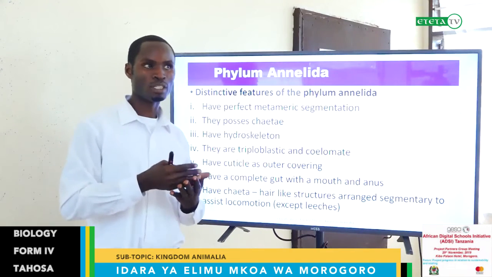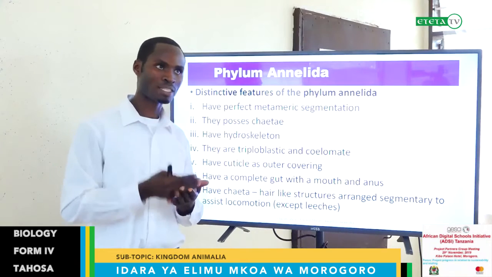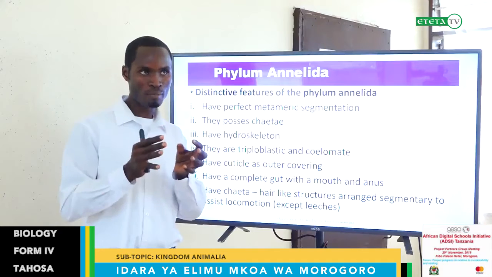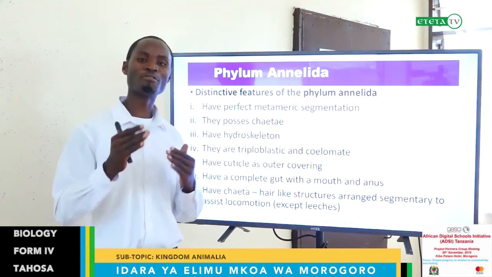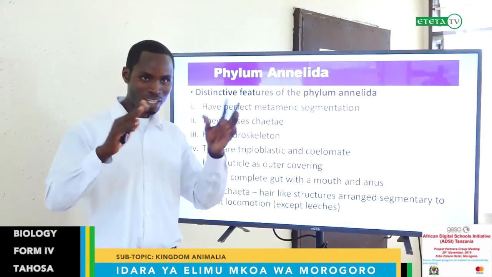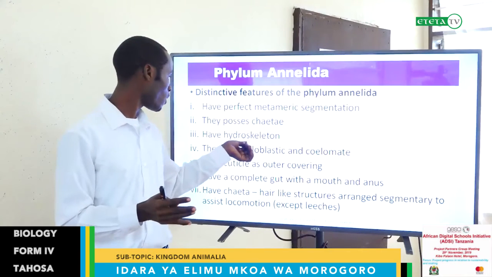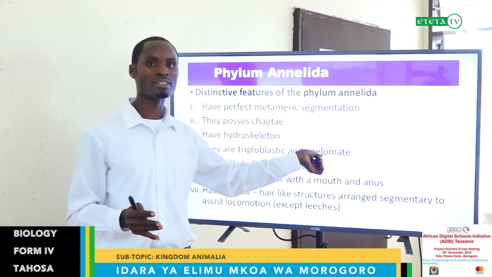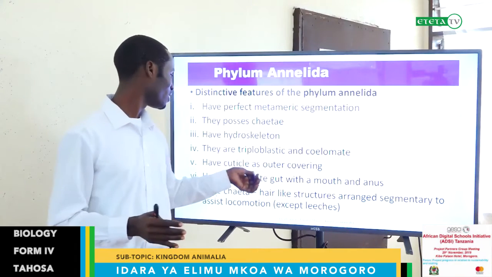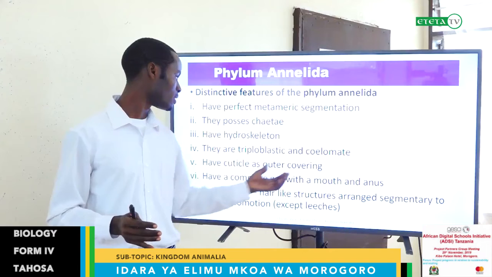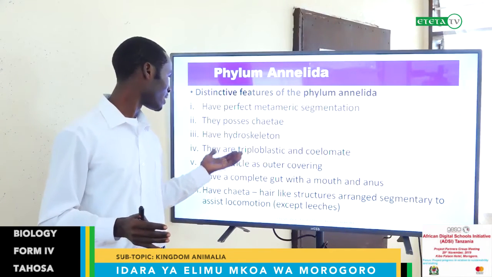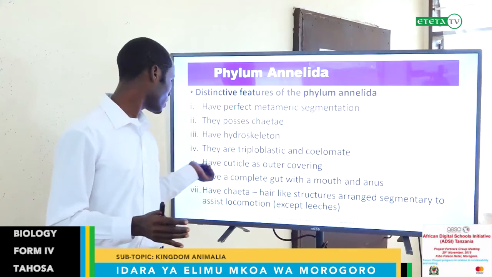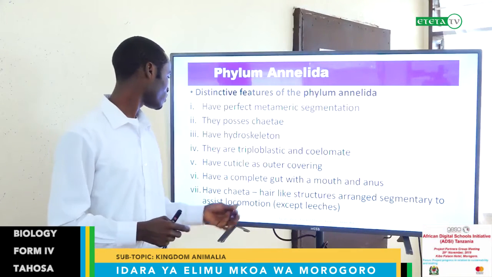They have a hydroskeleton. Remember I said that in phylum Platyhelminthes we have acoelomate, they don't have fluid. Nematoda have pseudocoelomate, meaning the fluid is there but not well developed. But here, the fluid is well developed. The body is full of fluids. That is why we call them triploblastic and coelomate. And that is why the same coelom, the same fluid, is acting as a hydroskeleton.